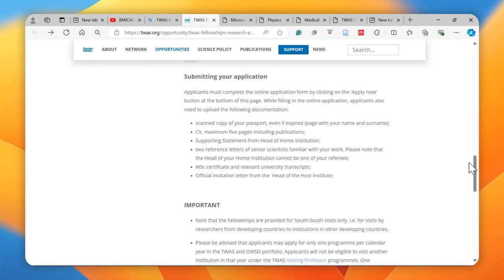The maximum number of pages has been capped at 5 pages, including publications, supporting statements from the head of home institution, 2 reference letters of senior scientists familiar with your work. Please note that the head of your home institution cannot be one of your referees. So the Master of Science certificate and relevant university transcripts, plus an official invitation letter from the head of the